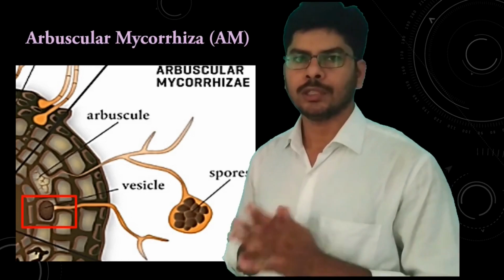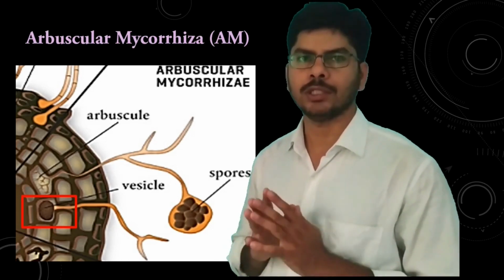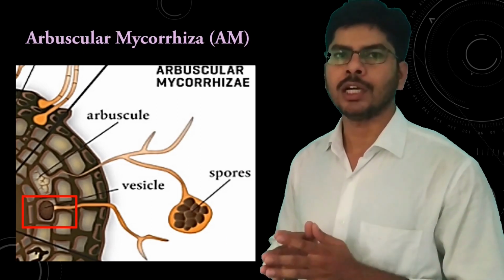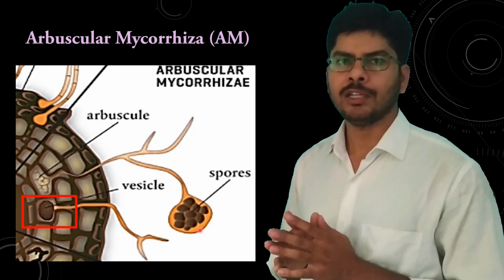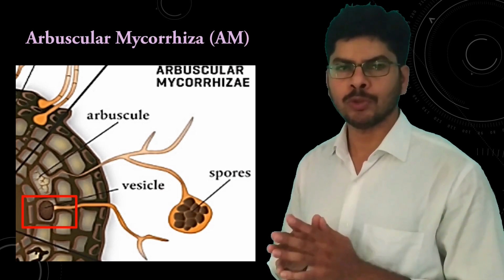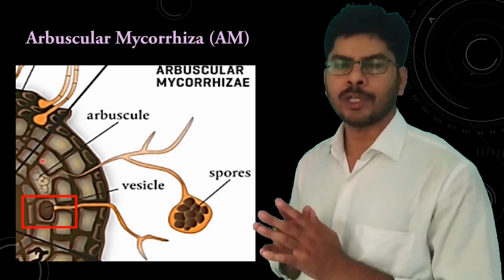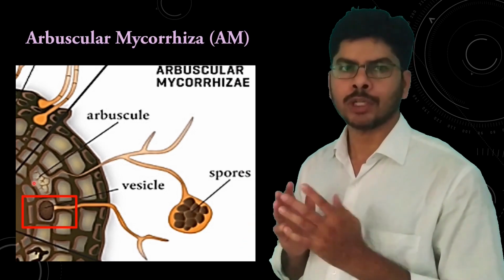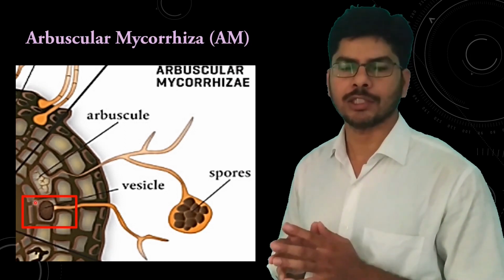Arbuscular mycorrhizal association, or AM association, is the most abundant of all mycorrhizal associations. The establishment of AM symbiosis begins with the colonization of compatible roots by hyphae produced by AM asexual spores or mycorrhizal roots. This is followed by the formation of appressorium and subsequent entrance into the cortex to form arbuscules. Here, if it forms vesicles, then it is known as vesicular arbuscular mycorrhiza.